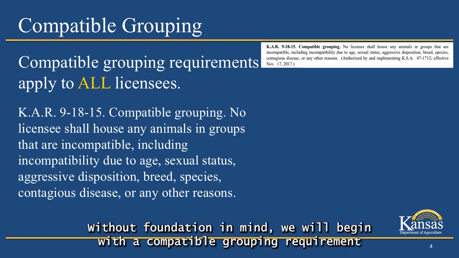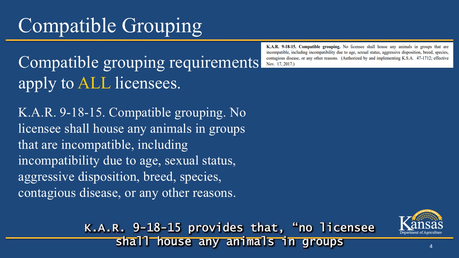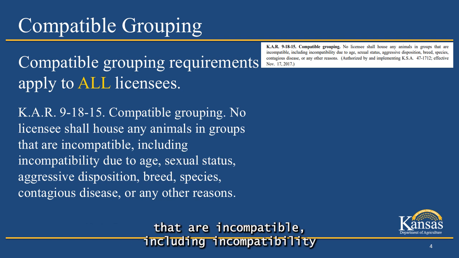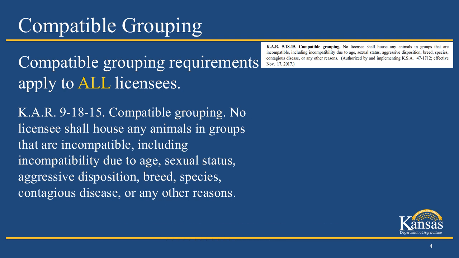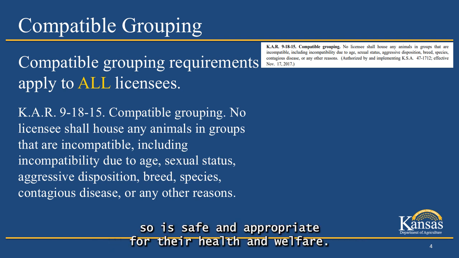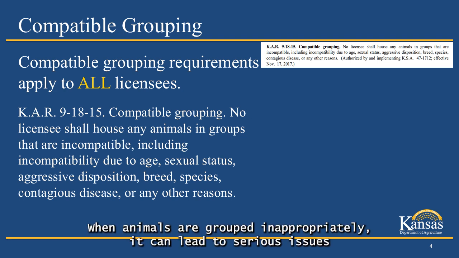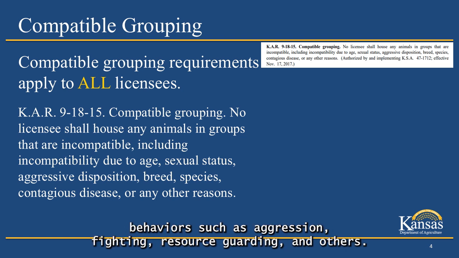With that foundation in mind, we will begin with a compatible grouping requirement set forth in KAR 9-1815, which applies to all licensees. KAR 9-1815 provides that no licensee shall house any animals in groups that are incompatible, including incompatibility due to age, sexual status, aggressive disposition, breed, species, contagious disease, or any other reason. In other words, animals may only be housed together when doing so is safe and appropriate for their health and welfare. When animals are grouped inappropriately, it can lead to serious issues such as the spread of disease, injury, stress, and harmful behaviors such as aggression, fighting, resource guarding, and others.